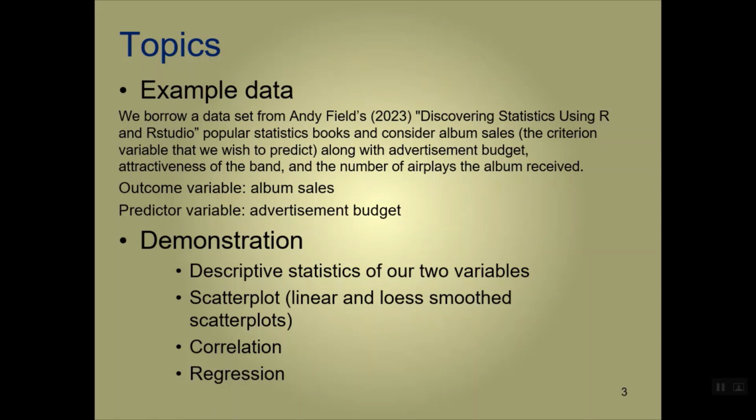The variables are advertisement budget, attractiveness of the band, sales, number of airplays, etc. Album sales in today's analysis are going to be the outcome variable, the Y variable. Our predictor is the advertisement budget. We're going to do some basic descriptive statistics on the two variables, scatter plots, maybe some loess smooth scatter plots, and some correlation and regression today. So let's give jamovi a whirl and start working from there.